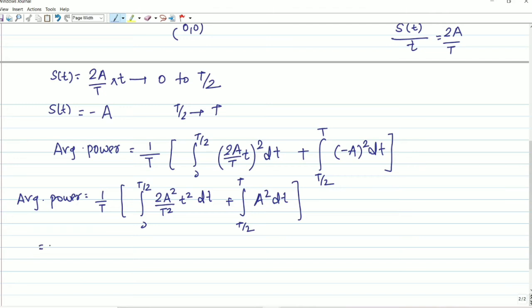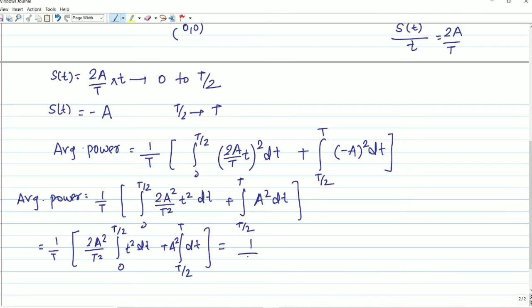Now it will be 1 by T, because here capital A square and capital T square will be constant. We can take it out of the integration. It will be 2A square by T square, integration from 0 to capital T by 2, t square dt, and another will be integration from T by 2 to capital T. We can take it out here, A square dt.